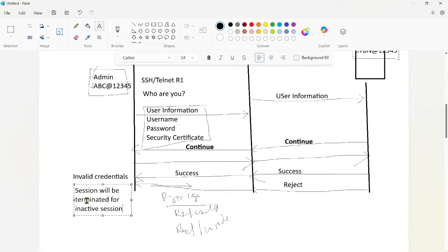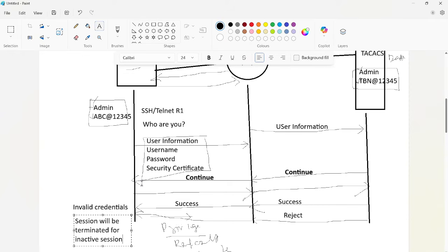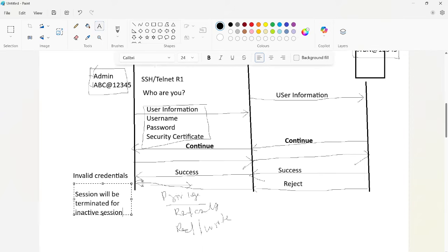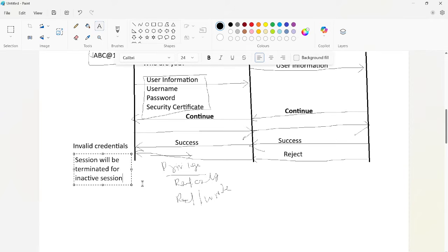With that inactive timeout, the server will send a reject message, the user machine receives it, and that session will be terminated because of the inactive session. That is the one thing we can see here, and the rest of the things we have here are the same as in RADIUS.